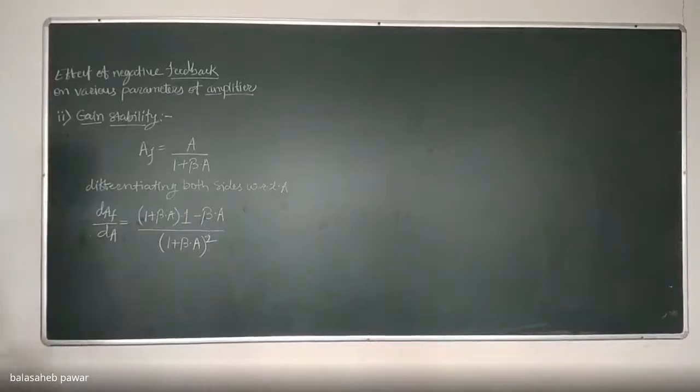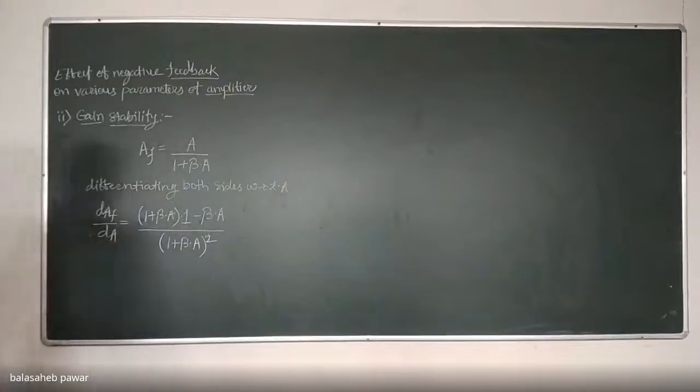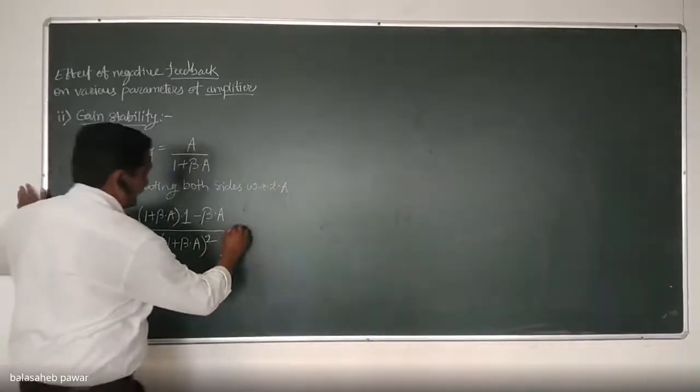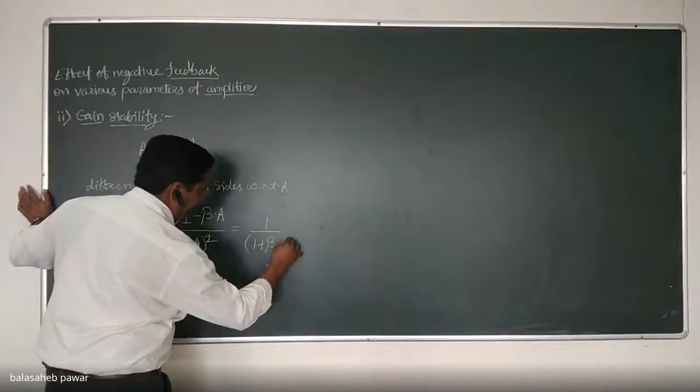Okay, is it visible properly? The gain with feedback and without feedback we derived, that is AF equals A by 1 plus beta A. Just differentiate both sides with respect to A. We will get dAF by dA equals 1 plus beta A into 1 minus beta A divided by (1 plus beta A) whole square. Okay, and that is equal to 1 by (1 plus beta A) whole square.